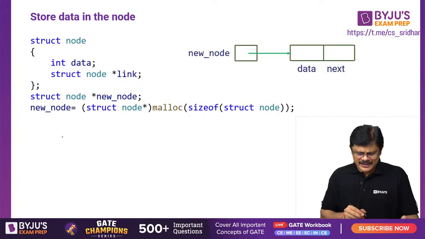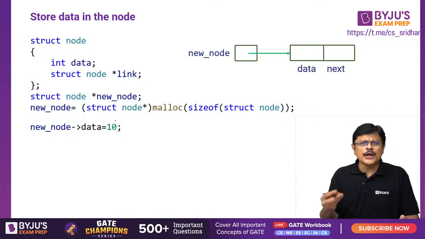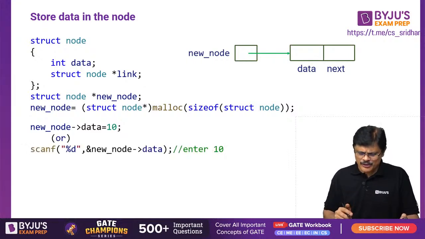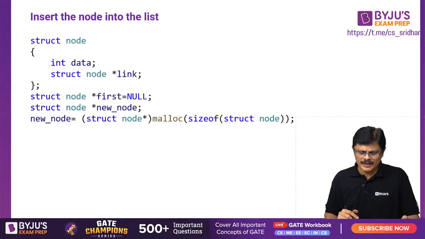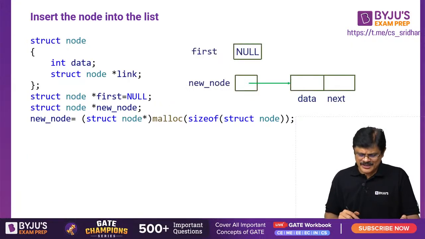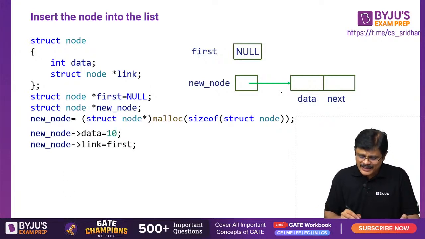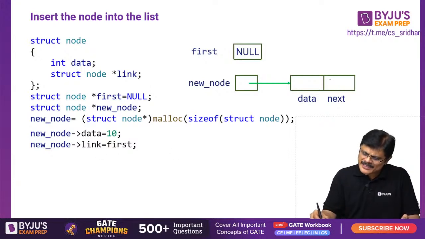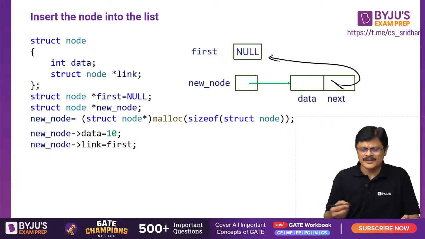See, we can create it. Now what you are doing, newnode->data, I can assign, or you can use the scanf function also for this, sir. You can use scanf to enter the value, my dear friends. Now what I am doing: first I created a new node, dynamically allocated memory, and newnode->data I made 10. So this is made 10, sir. newnode->link is first, and first is NULL. newnode->link is made equal to first, which means NULL actually. That is what happens. This data is made 10, my dear friends.